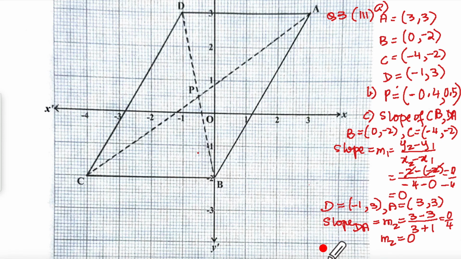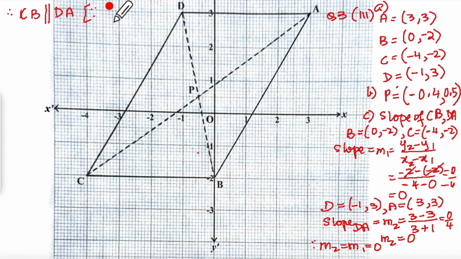Then what you will say, that since m2 equal to m1 equal to 0, I'll write it here this side, I'll continue below that. Therefore, CB is parallel to DA.